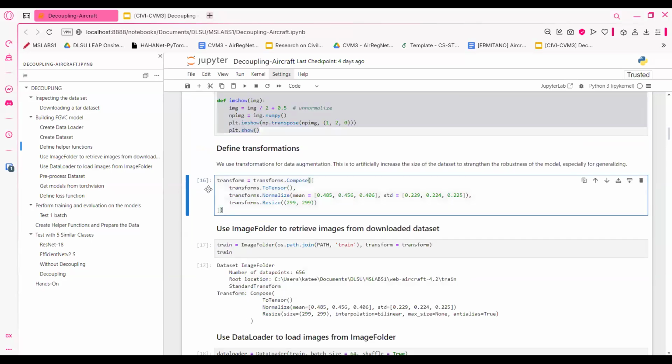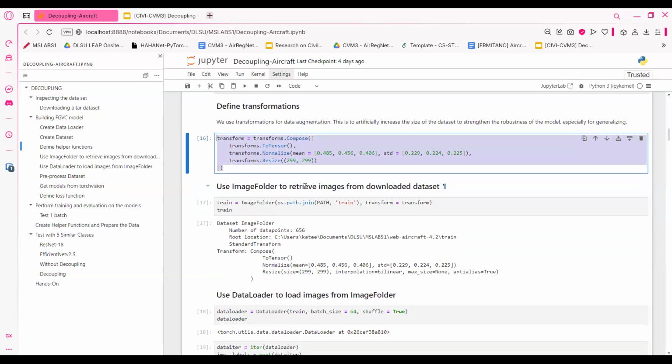Here we're going to start using data augmentation, which is useful for training since our data set is very small, about 500 images. We're going to artificially increase its size by adding data augmentation, just so the model can generalize better.